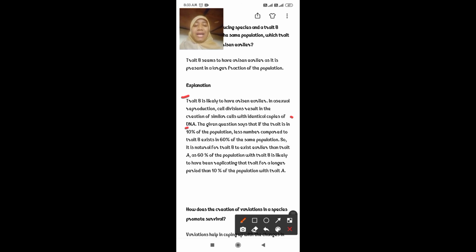Because of the identical copies of DNA, trait B, which is at 60%, has existed earlier when compared to species A.